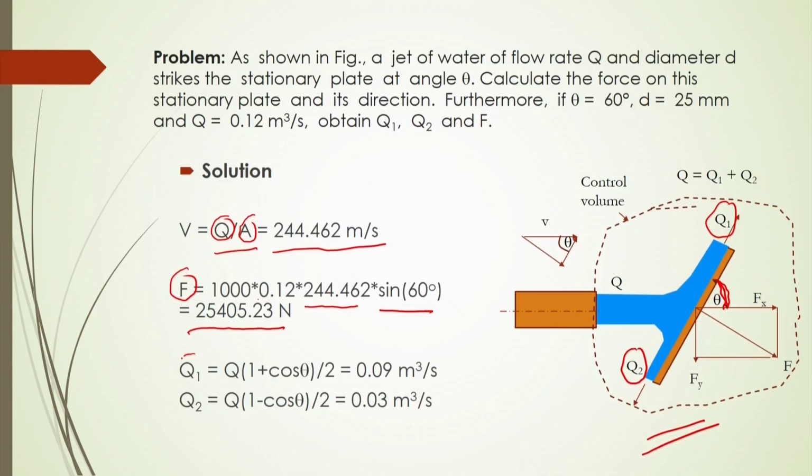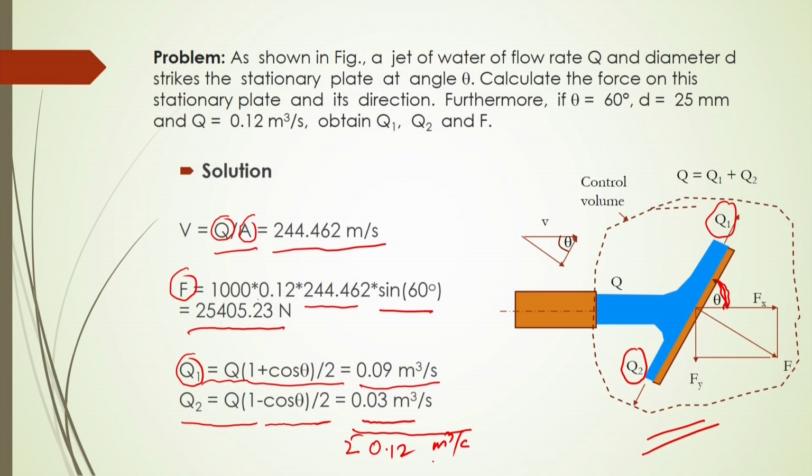Similarly, from equations 9 and 10 we can get the components of the flow rate. Q1, after substituting theta and Q in this equation, will be 0.09 meter cube per second, and Q2 will be equal to Q into (1 minus cos theta) by 2, which equals 0.03 meter cube per second. See here, the summation follows the conservation of mass equation. In this case the sum equals 0.12 meter cube per second.